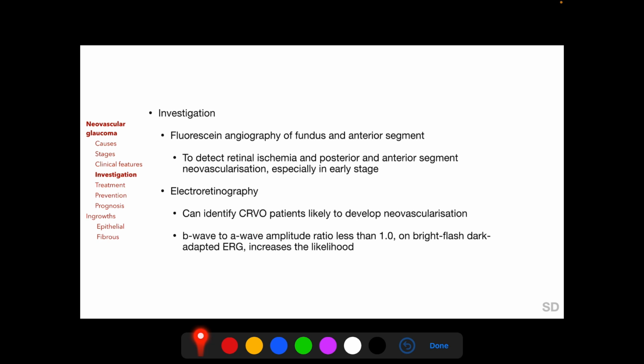And in CRVO patients, electroretinography can identify those patients likely to develop iris neovascularization, and it has been seen that on bright flash dark adapted electroretinography, a B wave to A wave amplitude ratio of less than 1 increases the likelihood of neovascular glaucoma, as the B wave represents the inner retinal layers supplied by the retinal circulation, and the A wave represents the photoreceptor layer supplied by the choroidal circulation.